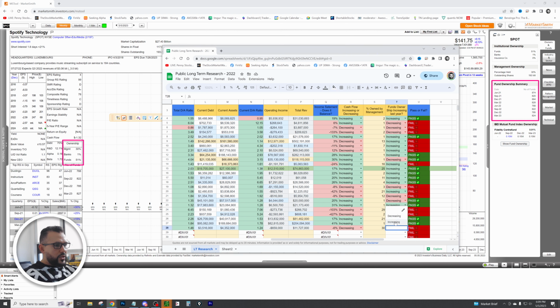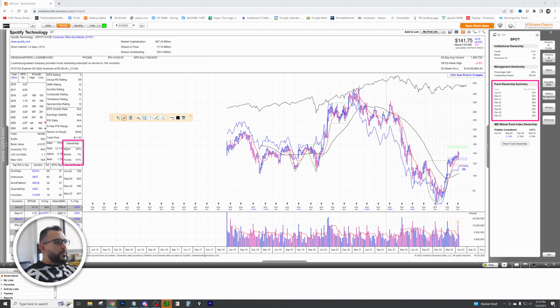So let's go ahead and put this here. I don't think it's going to make much of a difference. This is still going to be a fail simply because we have cash flow that is decreasing and the income statement doesn't balance. So something to make note of. Obviously, when companies do have a very good, clear, fundamental balance sheet and everything works out, you're obviously not going to find them at the bottom lows here.